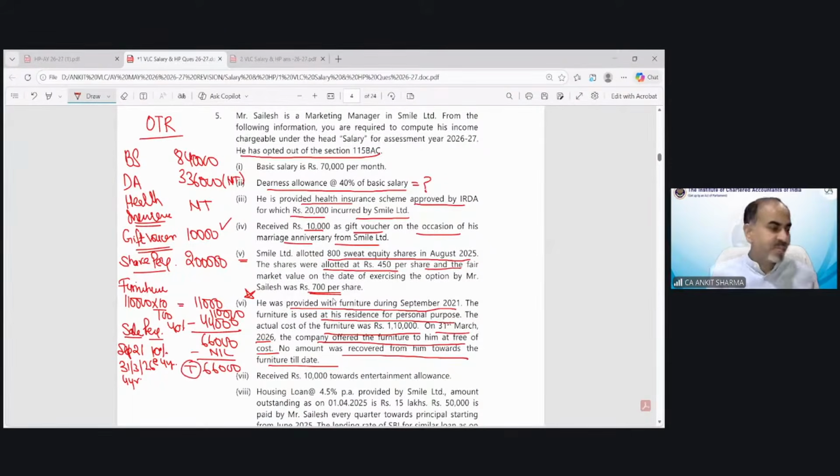Any problem in this point, students? It is 4 years from September 21 till March 26. It would be 4 years and some months. In September 26, it would complete 5 years. But till 31st March 26, it would have been 4 years and some months.